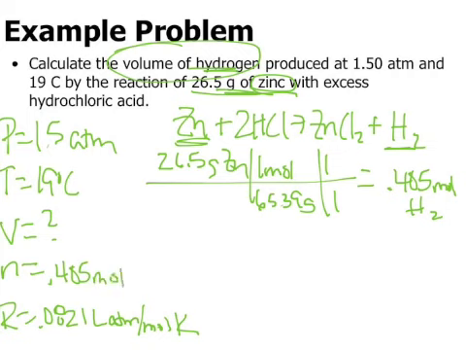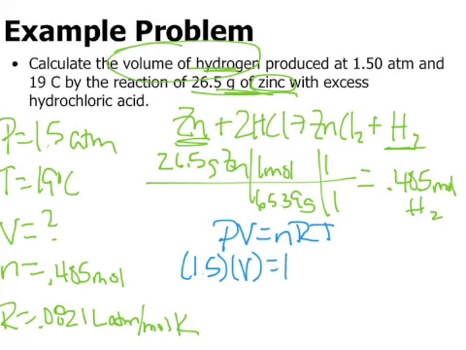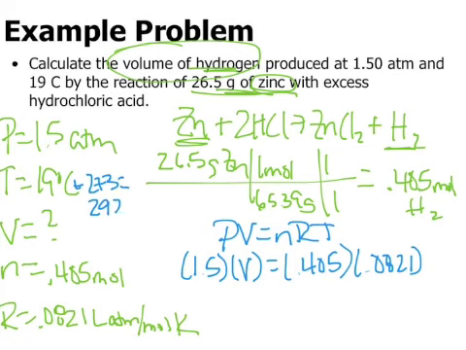Now that I have that, I can go back to my PV equals nRT. Pressure, 1.5. Volume is what I'm looking for again. n, 0.405. R, just like always, 0.0821. And then my final temperature, I forgot again, add 273 up there. So that is 292. Then I solve for my volume, which gives me 6.47 liters of H2.